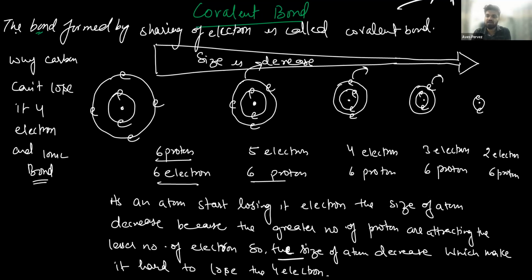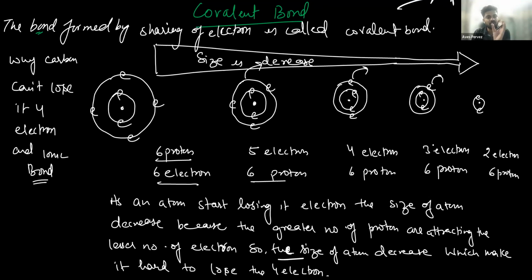The question is why carbon cannot lose 4 electrons permanently. Here you see that this is 6 electrons and 6 protons. As it continuously loses its electrons, here the protons are attracting 5 electrons. Here the 6 protons are attracting 4 electrons. And since the greater number of protons are attracting the lesser number of electrons, the size of the atom will shrink.